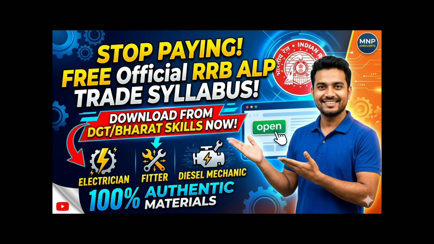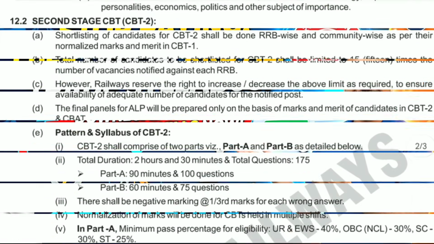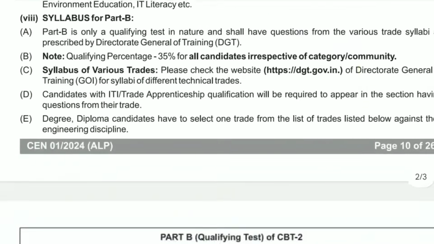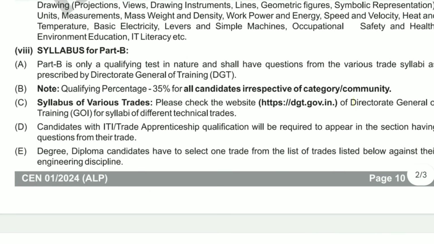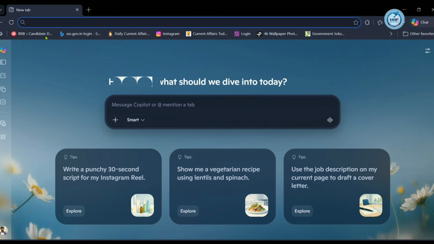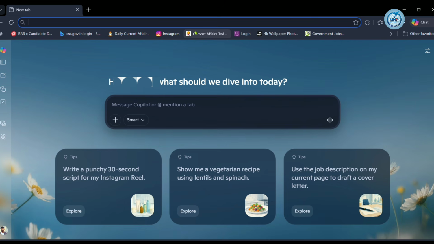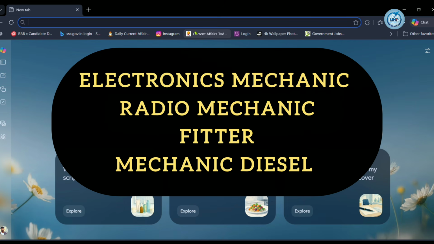Here in this video I will show you how to download the free official syllabus from the DGT website, which was given in the RRB ALP notification. Now I'll show you how to download RRB ALP CBT2 materials from the official Directorate General of Training website, for various trades like electronics mechanic, heat engine, radio mechanic, fitter and electrician etc.